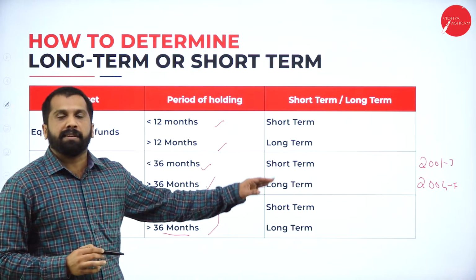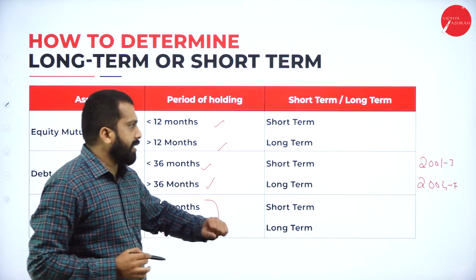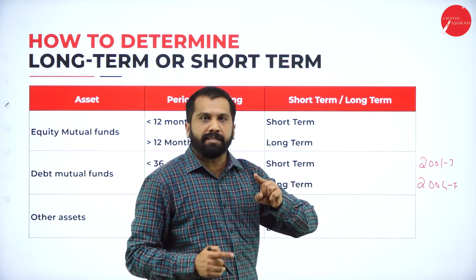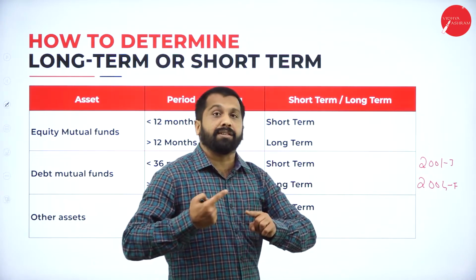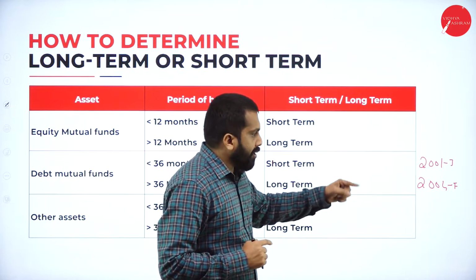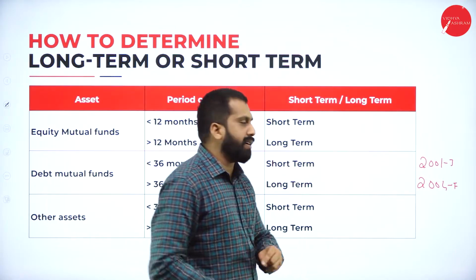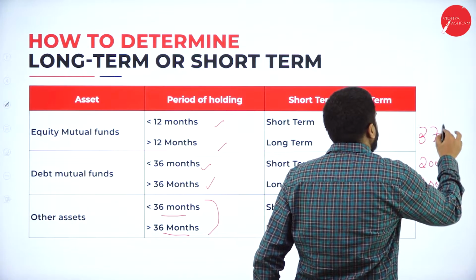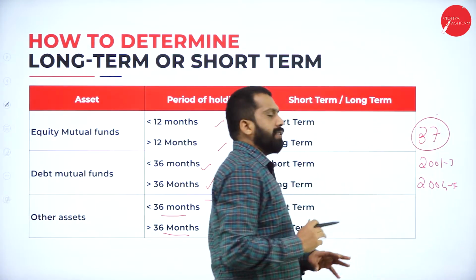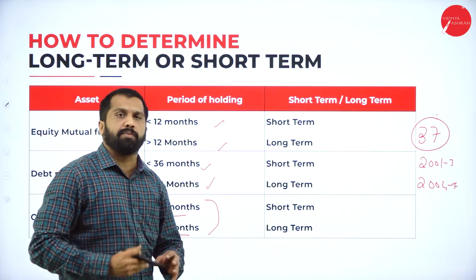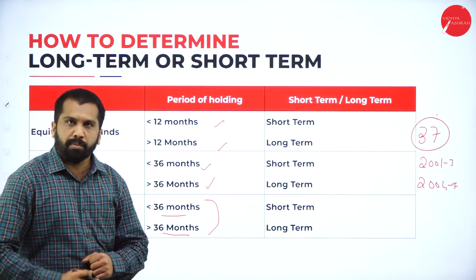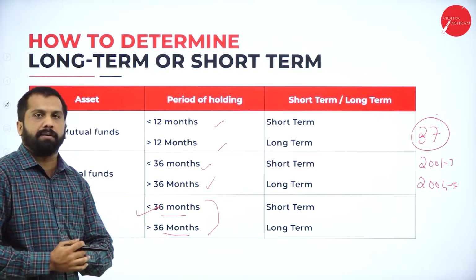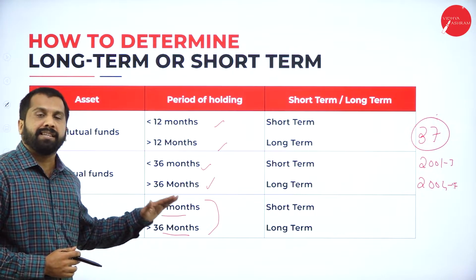Now, how many years did he use it? 2001 to 2002, 12 months. 2003, another 12, 24 months. 2004, 36 months. And February, it will be 37. Now you tell me, is your jewelry movable or immovable? Movable. Then it will come under long term because you are holding more than 36 months.